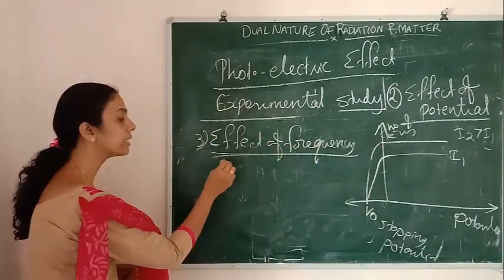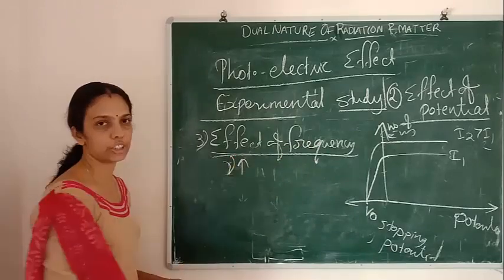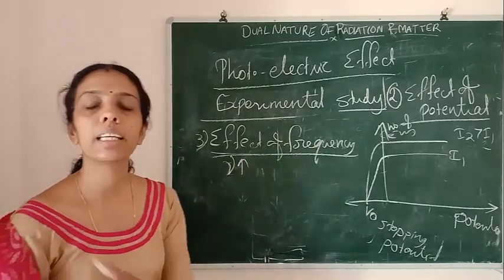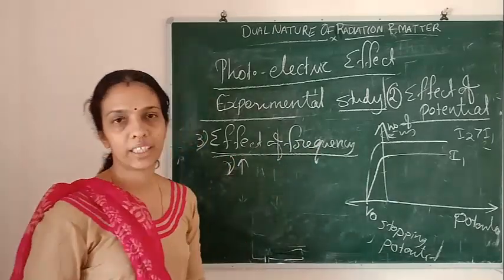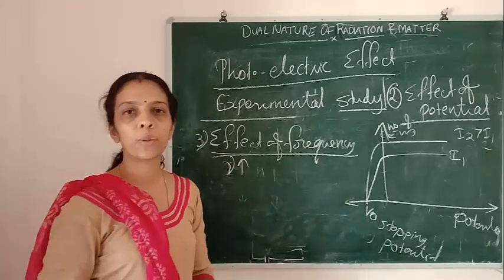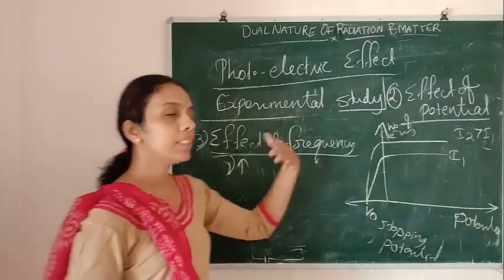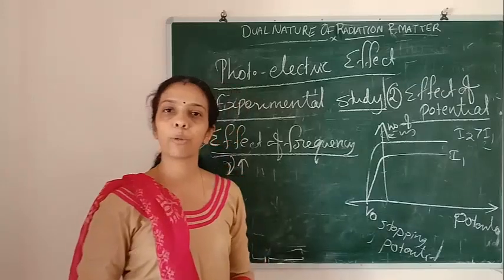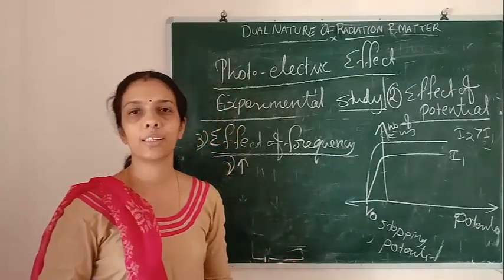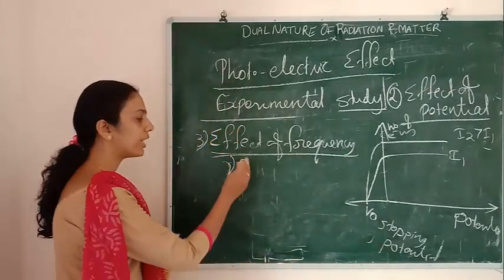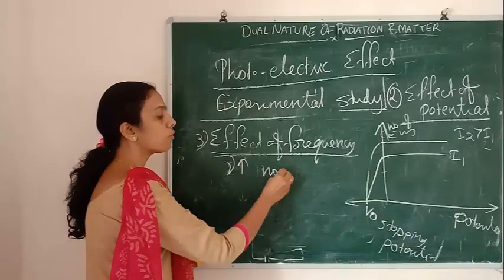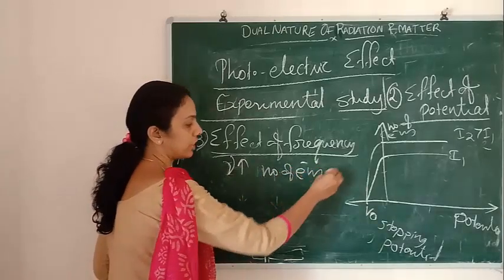If we increase the frequency of radiation, what will happen? Does frequency have any dependence on the number of electrons? No dependence. If frequency increases, the number of electrons won't change.